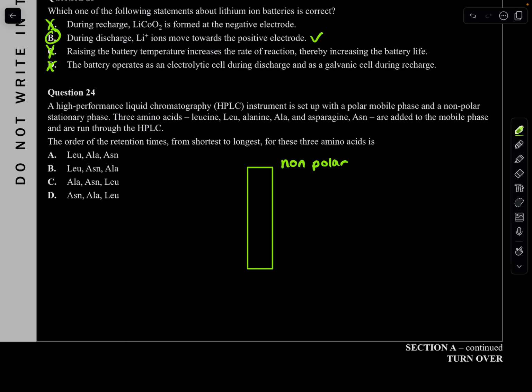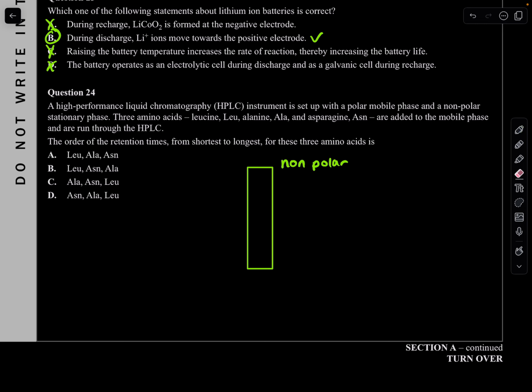So if we have a non-polar molecule, the more non-polar that molecule is, the higher the retention time, because it's more bonded to the stationary phase, so it slowly goes down because it's attracted to it. And remember, the more polar it is, the more it goes straight down because it doesn't want to be attracted to that non-polar phase, so the retention time is much shorter. It's quick.